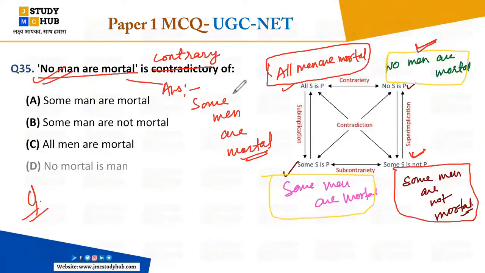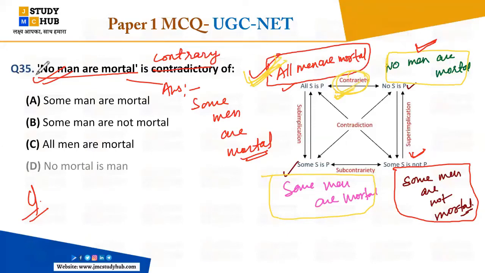No man mortal is the contrary of. Yes, very good, everybody is right. This is the answer here. All men are mortal. So in this way we can see, what is contrary? This one is the contrary.